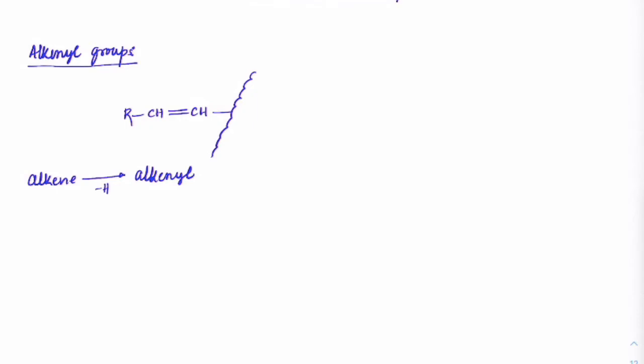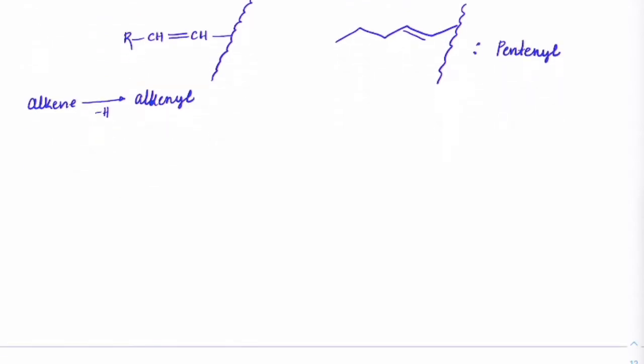Okay. For example, if we have a double bond which is connected to the pentyl group here, then I would use the word pentenyl. Same way, anything which we have a double bond here and connected this way.